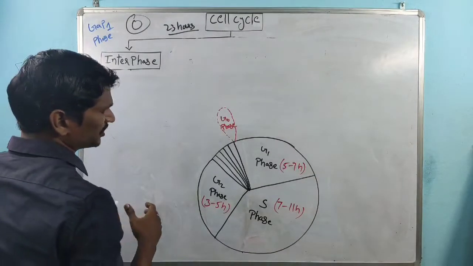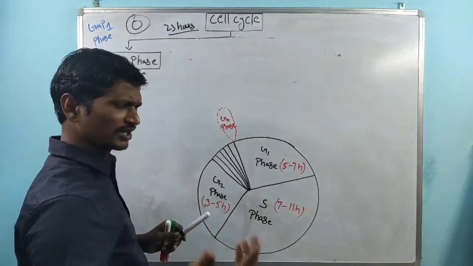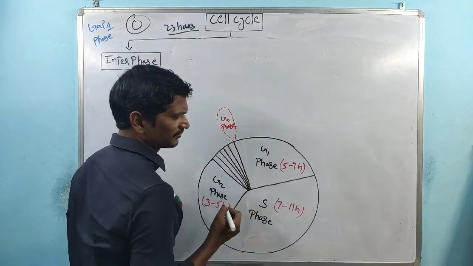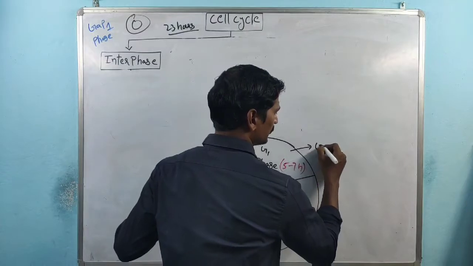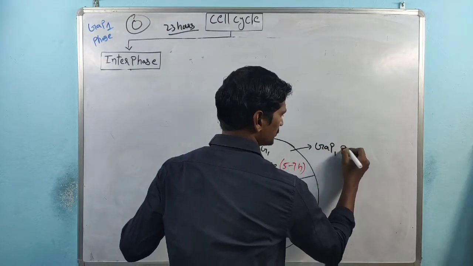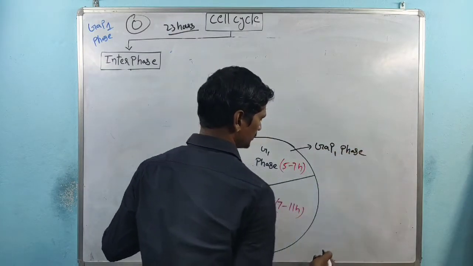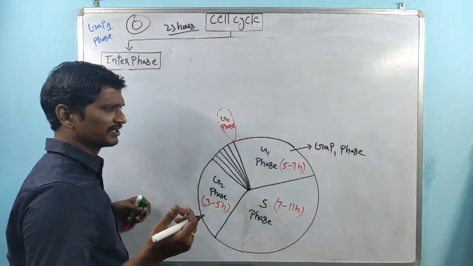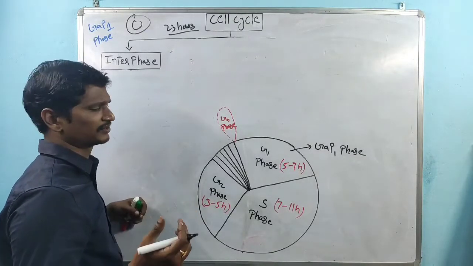This is about the different stages of the cell cycle. We already know the very first phase is called the G1 phase, that is nothing but the gap 1 phase. The time taken by the gap 1 phase is 5 to 7 hours.